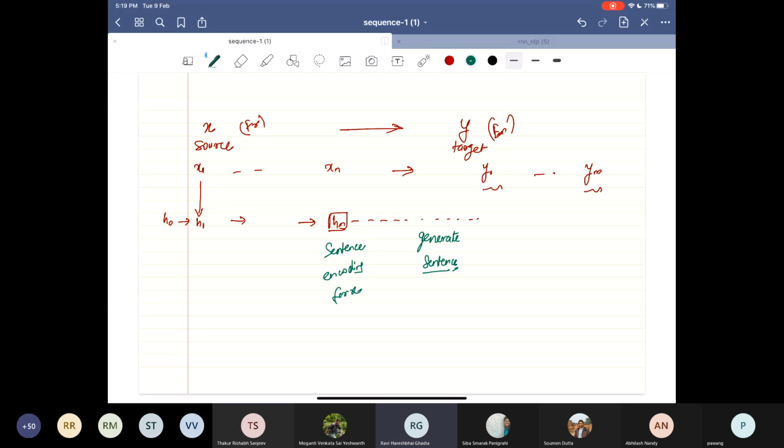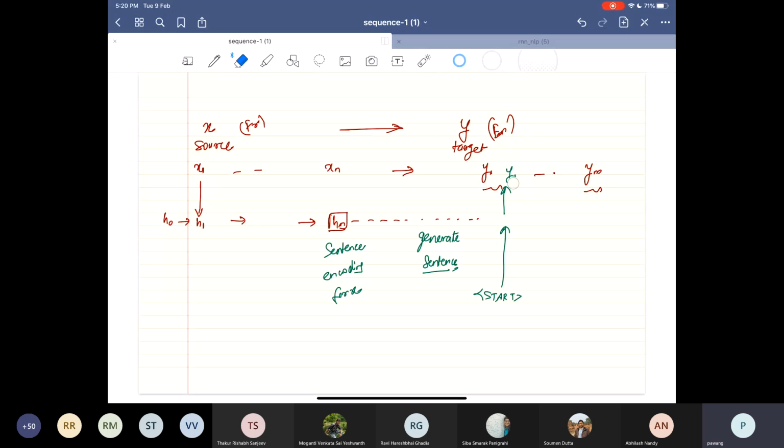Sir, we can use some reference beginning of sentence token to trigger the RNN to start generating the tokens for Y. Let's use a start token. Okay, and use this hidden state and a start token, and that would generate something, some Y1.